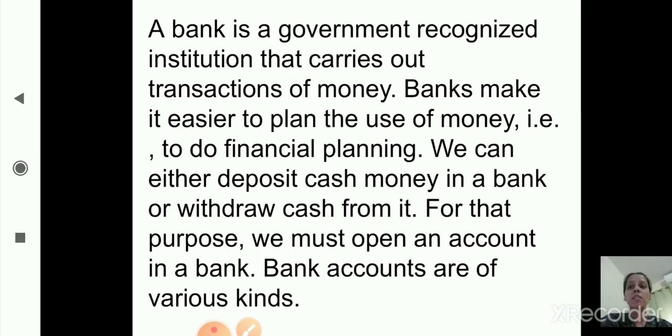A bank is a government recognized institution that carries out transactions of money. Banks make it easier to plan the use of money, that is to do financial planning. We can either deposit cash money in a bank or withdraw cash from it. For that purpose, we must open an account in a bank. Bank accounts are of various kinds. Now we will see the different types of bank accounts.